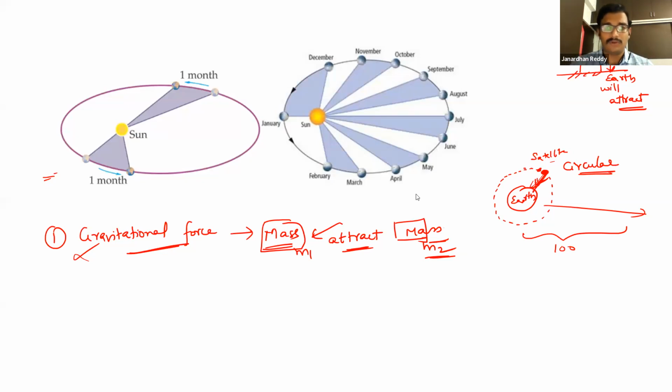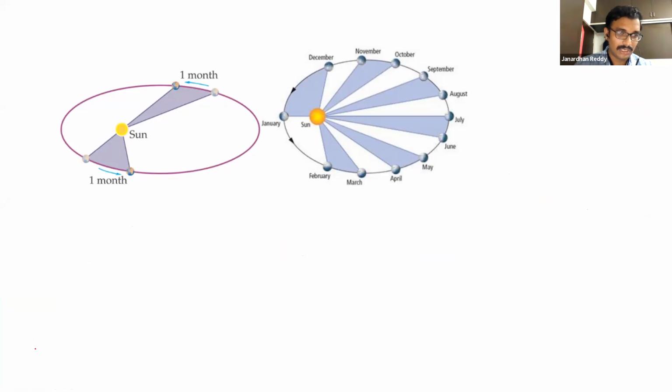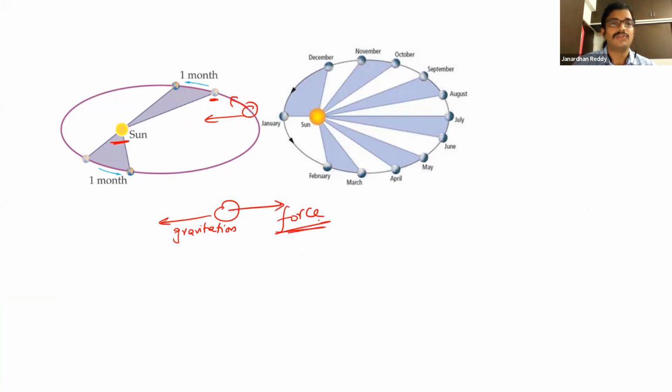See, the same phenomenon is true with respect to Earth also. If we take our planet Earth, Earth is also rotating. Yes or no? This is the Sun, suppose. Earth is also rotating around it. Okay, why is it not falling? The force of attraction, the force of gravitation, is being balanced by the centrifugal force, another force.